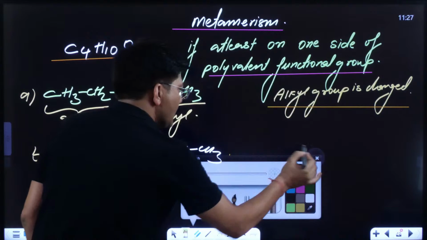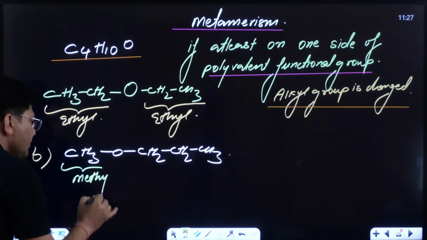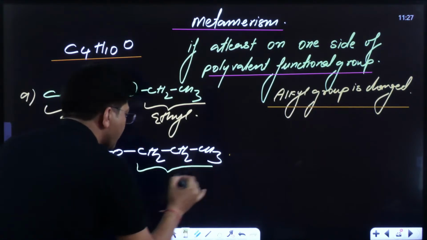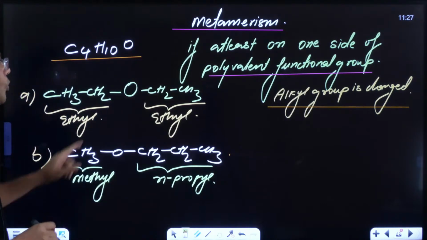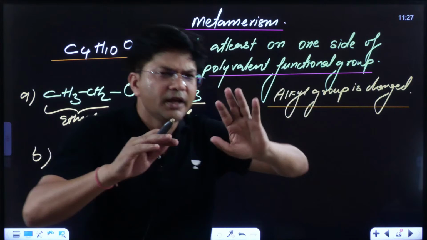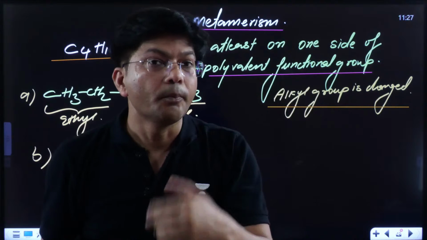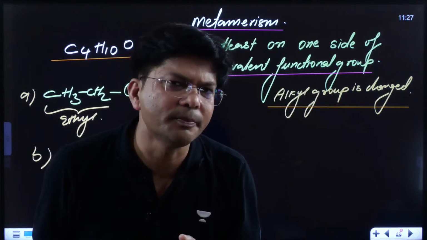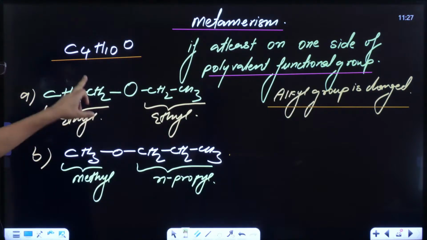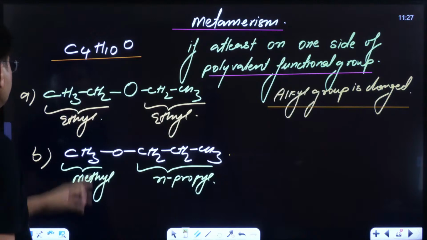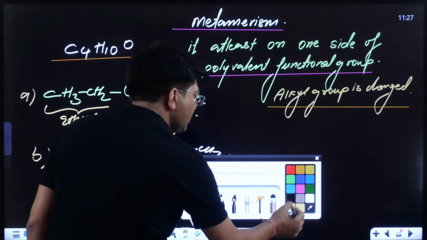But here is methyl, and that side I have got N-propyl. On one side the alkyl group got changed. What I said, at least on one side. If on one side the alkyl group is getting changed, then also it is metamer. If both sides are getting changed, then also it is metamer. At least means at least on one side. So kids, what is the relationship between these two? They are metamers.